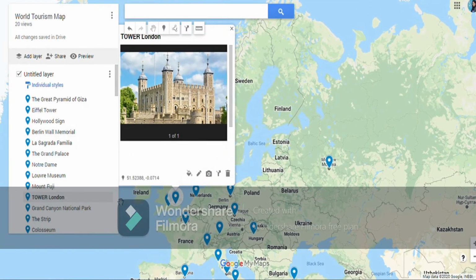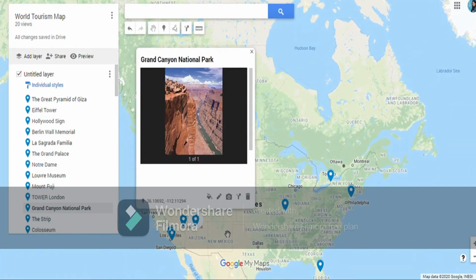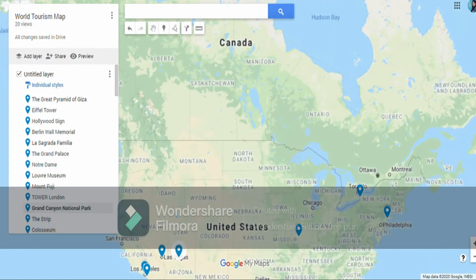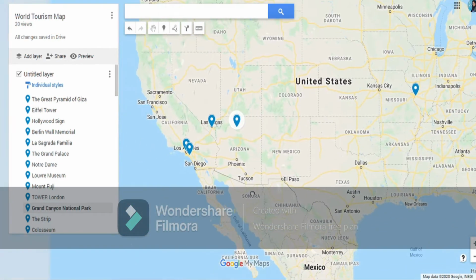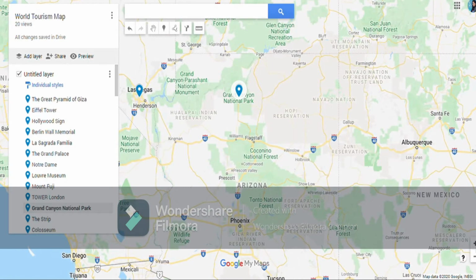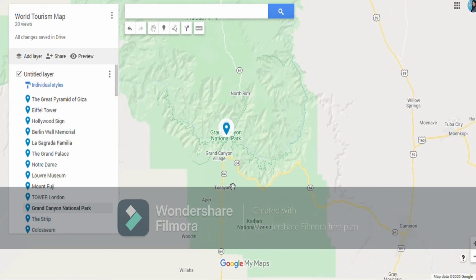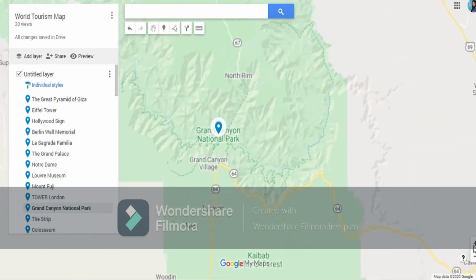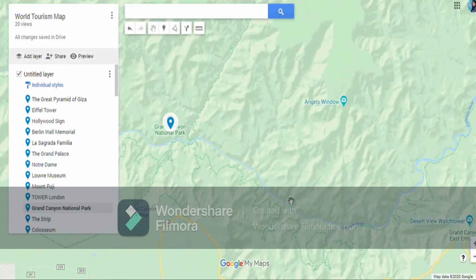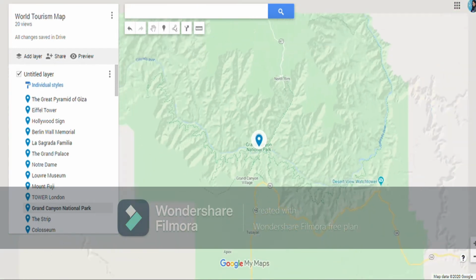Then the Grand Canyon National Park in the state of Arizona. We have the Grand Canyon and Grand Canyon National Park also. If we zoom out, we can really see a small canal flowing in this location. Here we have this light blue stream you can see. So this is, okay, the Colorado River, and this is Grand Canyon National Park in Arizona.